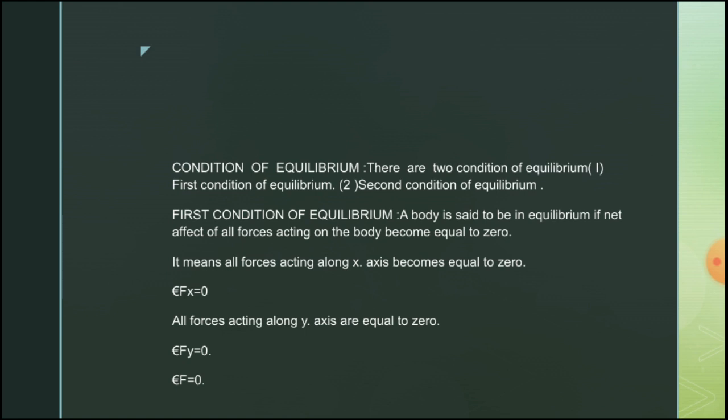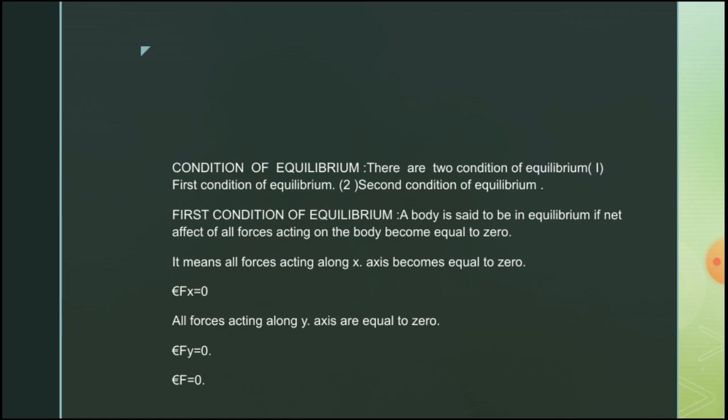Now I am going to tell you about the conditions of equilibrium. There are two conditions of equilibrium: first condition and second condition. First condition of equilibrium: a body is said to be in equilibrium if the net effect of all the forces acting on the body becomes equal to 0.